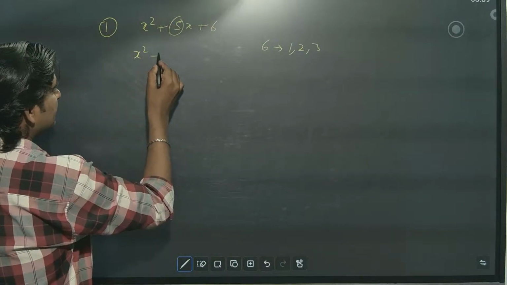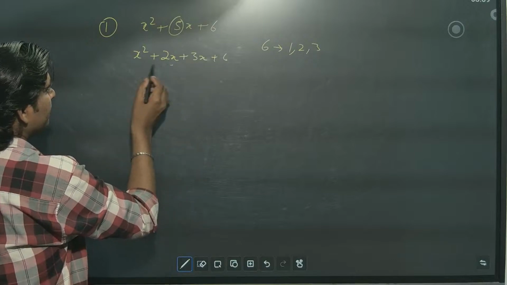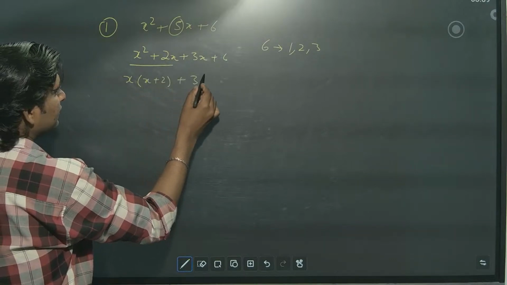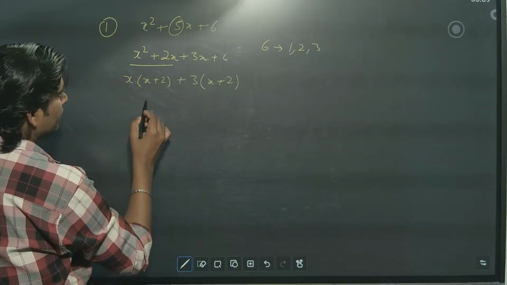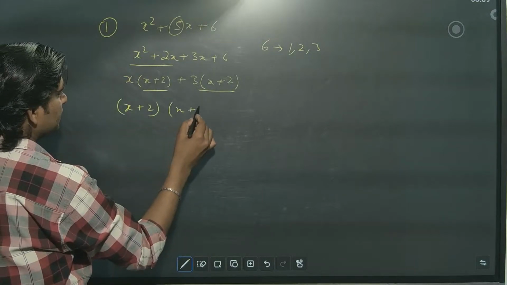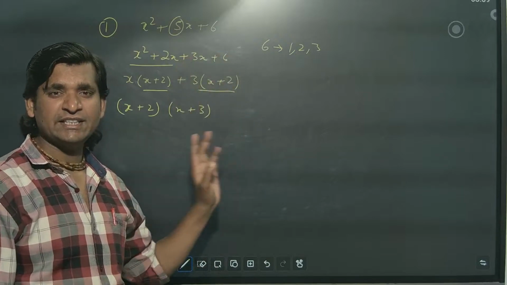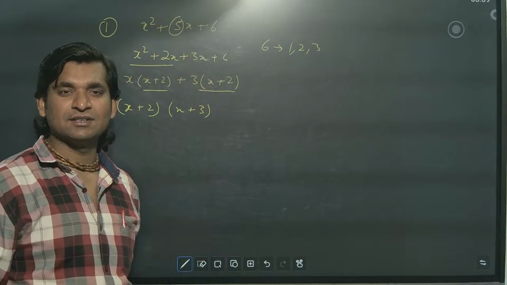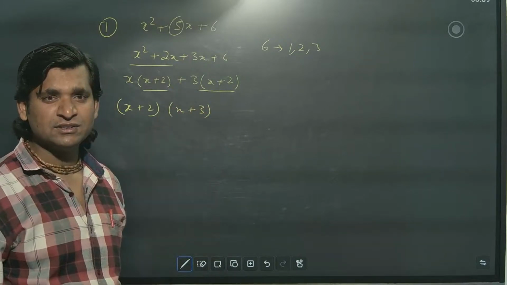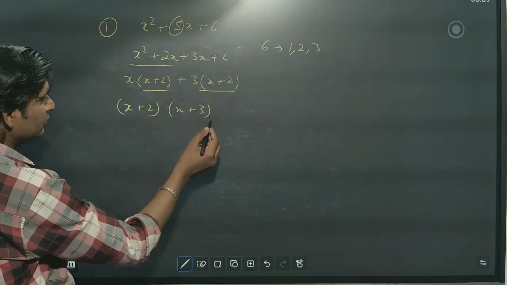So break 5x into 2x plus 3x, plus 6. Take x out from here, so you will get x plus 2. Take 3 out, x plus 2. Take x plus 2 out, so x plus 3. Don't write equal to 0. If you write equal to 0, your marks are gone, even if you are following the procedure and writing correctly. Once you write equal to 0, gone. So you have to follow this.